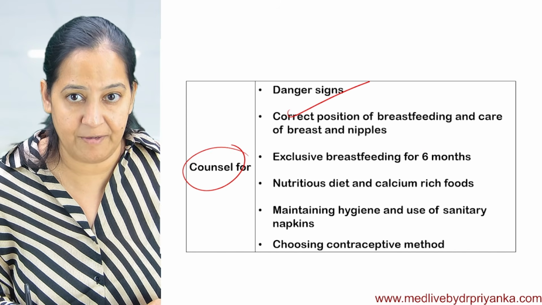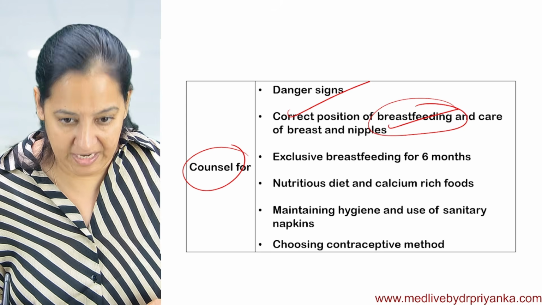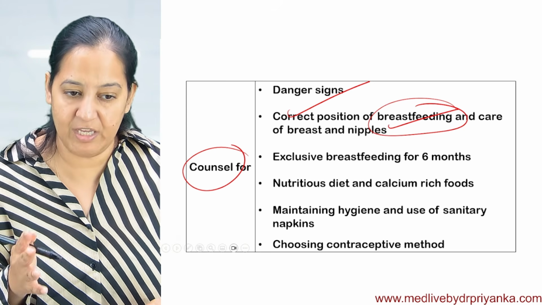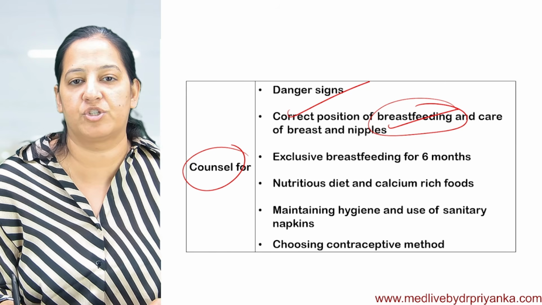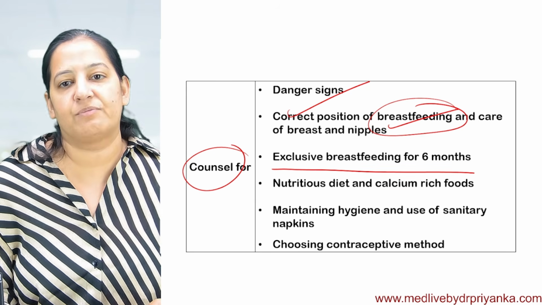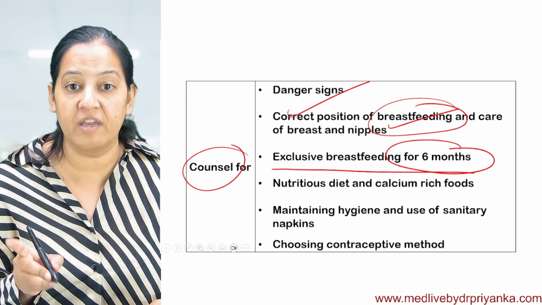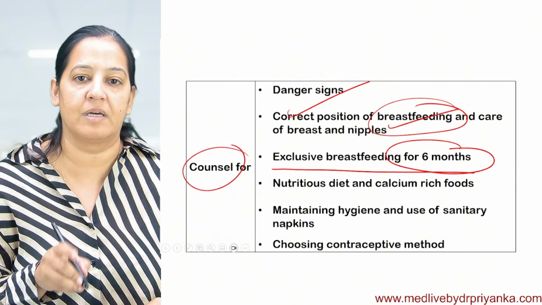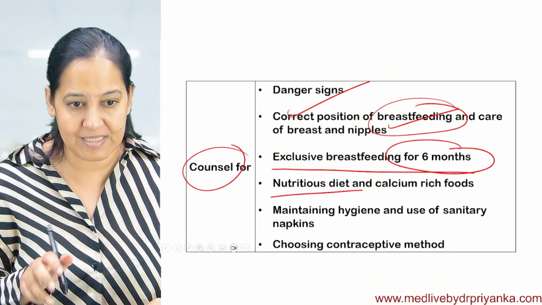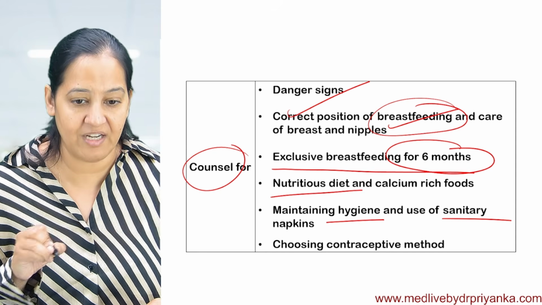Counsel for the danger signs. Correct position of the breastfeeding. I will tell you the correct position of the breastfeeding. You have to teach the lady the correct position of breastfeeding. Exclusive breastfeeding for 6 months. Nothing has to be given to the newborn up to 6 months. The nutritious diet, the balanced diet, proper hygiene, use of sanitary napkins.